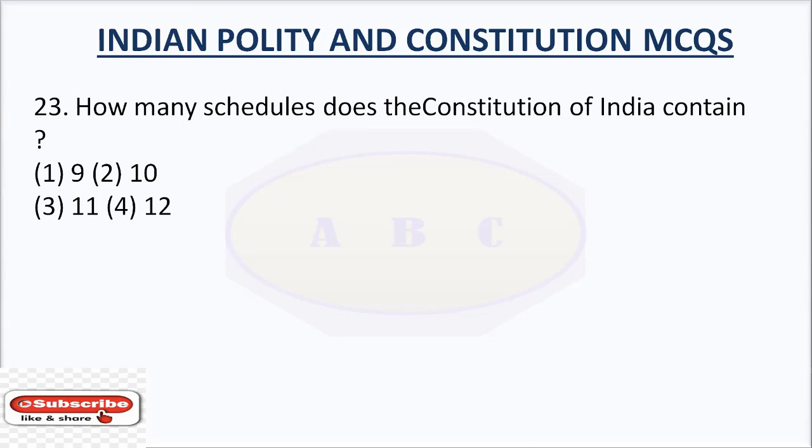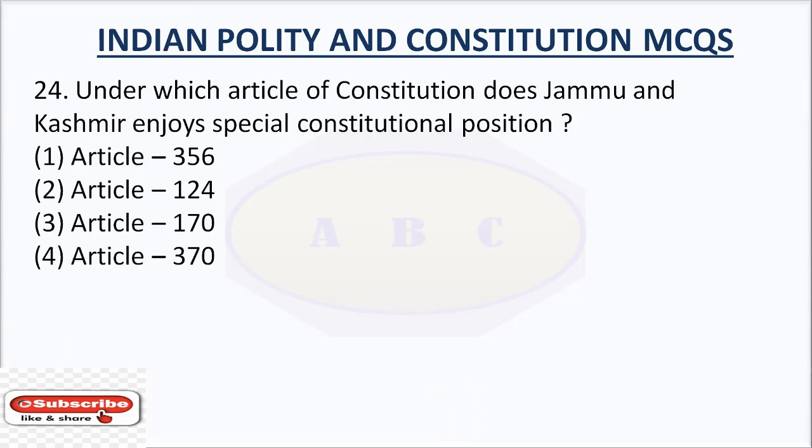Question number 23. How many schedules does the Constitution of India contain? Option number 1 9, option number 2 10, option number 3 11, option number 4 12. The answer is 12. Question number 24.